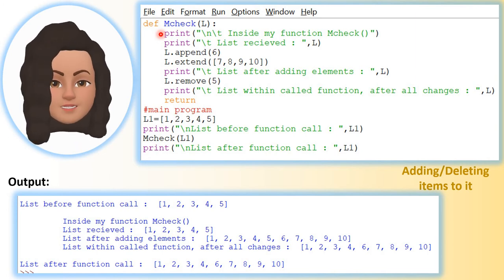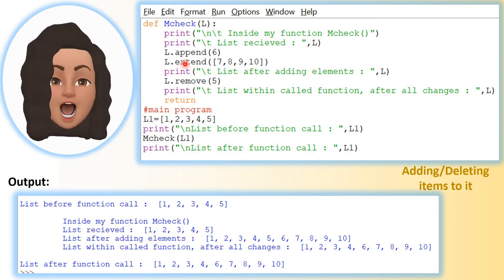The first one in the body of the function is print \n\t inside my function mcheck. So \n will print a new line, \t will leave a tab space, and then it will print inside my function mcheck. Then after that it will print list received, L. What is the value for this L? It is the list of elements 1 2 3 4 and 5.